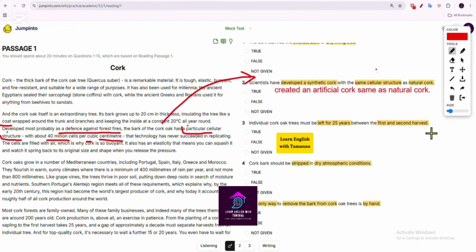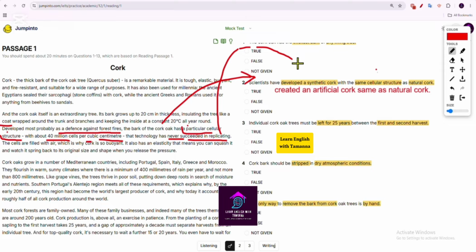Now let's read the whole line. "Developed most probably as a defense against forest fires, the bark of the cork oak has a particular cellular structure with about 40 million cells per cubic centimeter." So it is visible that they have mentioned the structure of the bark of the cork oak, and they have also mentioned in the last part of the line that technology has never succeeded in replicating.